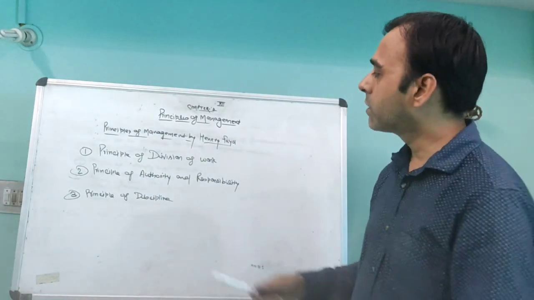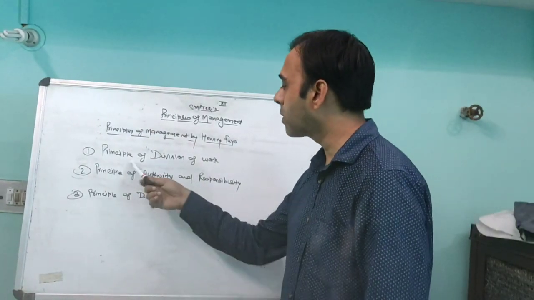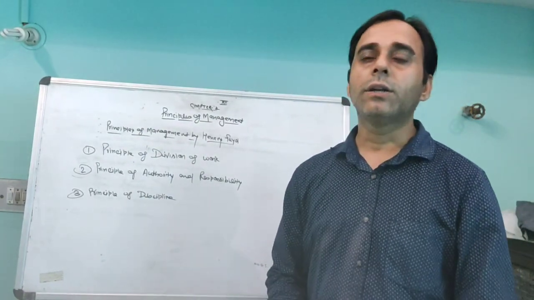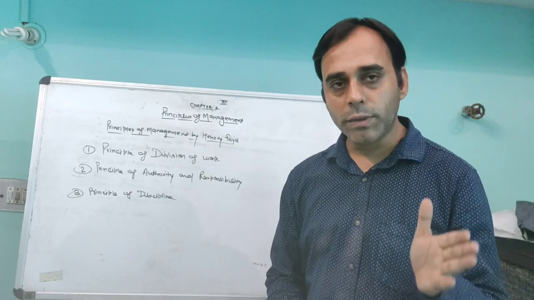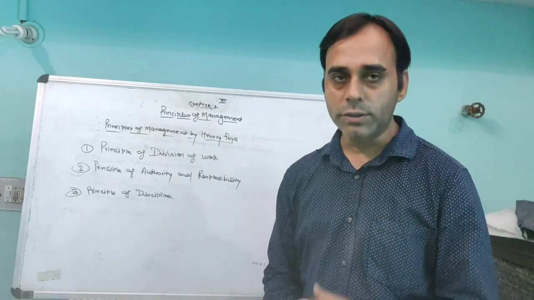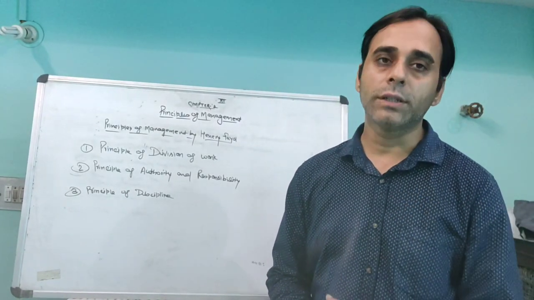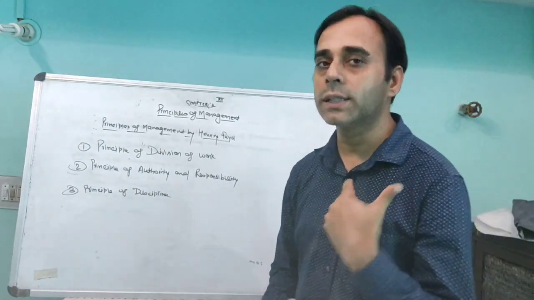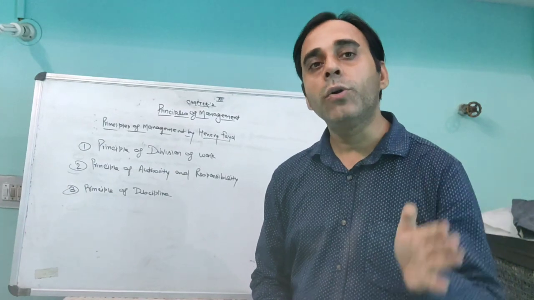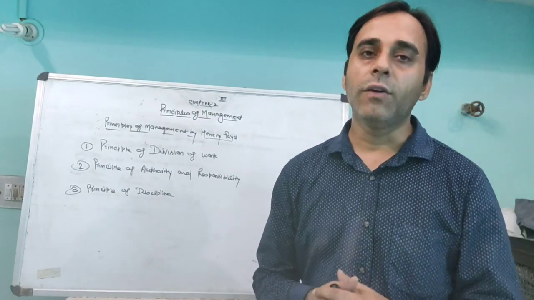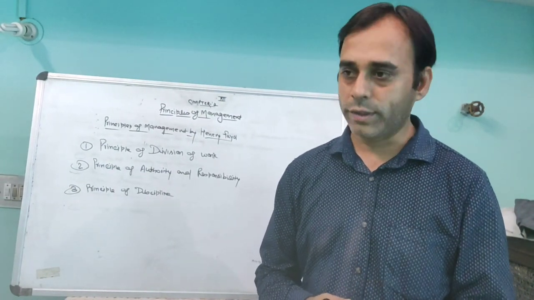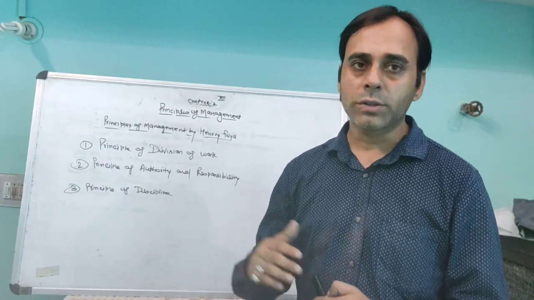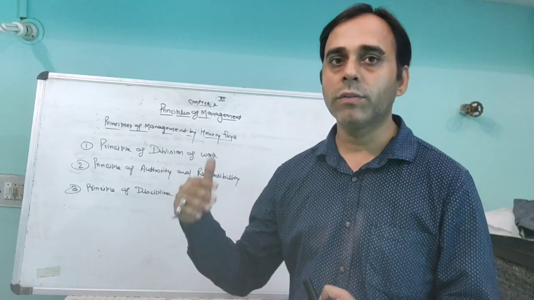The first principle given by Henry Fayol is the principle of division of work. According to this principle, the total work of the organization must be divided into small units, and instead of assigning the total work to one person, a small unit of work should be given to one person according to his qualification and experience. When the person keeps on doing the work again and again, he will be perfect in his work. For example, if a company is running, the sales work will be given to a person who is good in sales work.